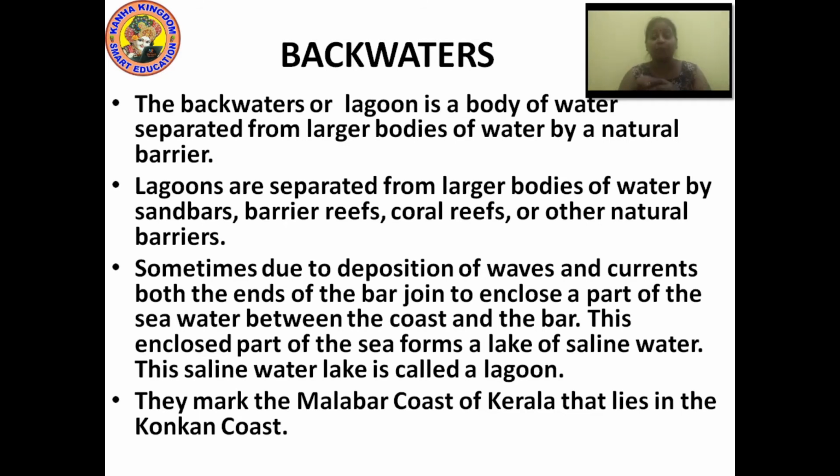in that area. That is said to be the lagoon. Why is it saline water? It means salty water, because that water is coming from the sea or the ocean, and you all know that the water of the sea is salty. This saline water lake is called a lagoon. They mark the Malabar coast of Kerala that lies in the Konkan coast. Usually the finest example of this lagoon we are able to see at the Malabar coast, which lies in the Konkan coast in the Western Ghats of India.